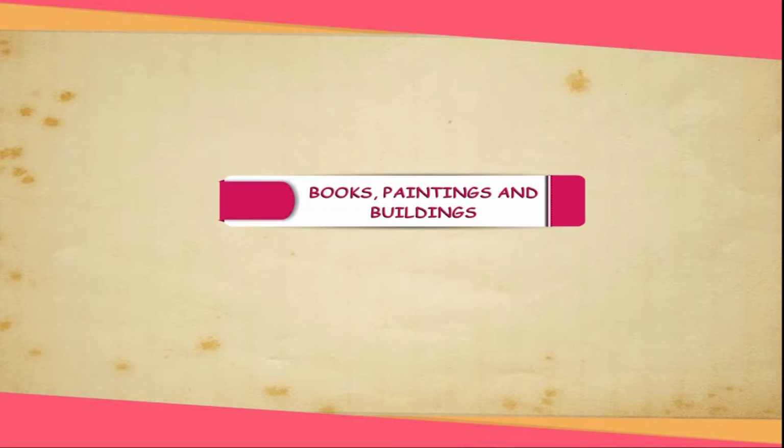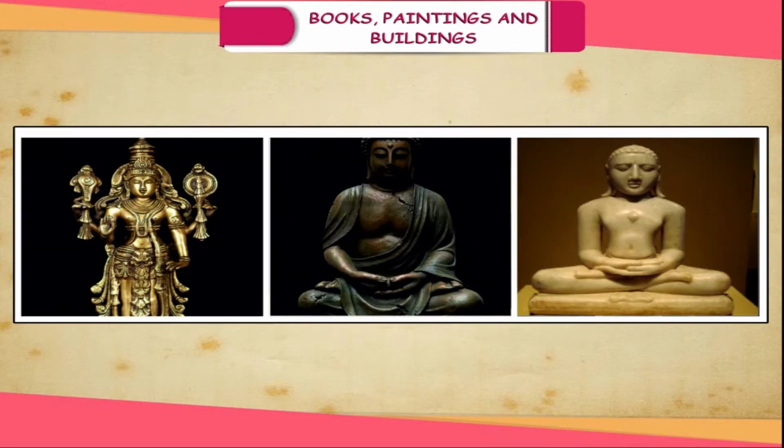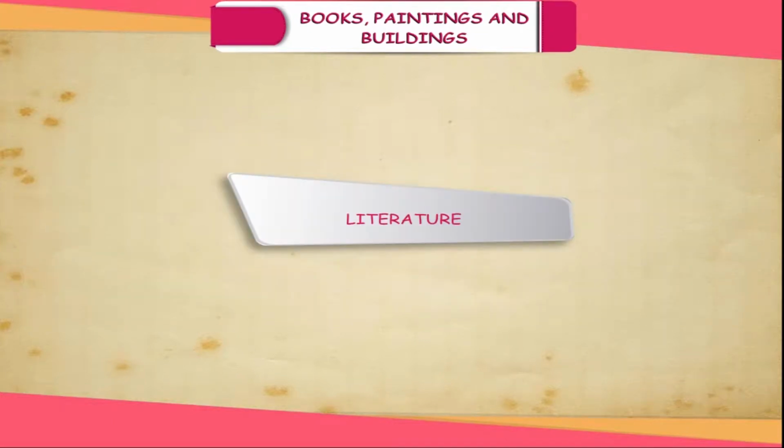Books, paintings, and buildings. Indian art, literature, and architecture of the ancient period were mainly centered on three religions, namely Hinduism, Buddhism, and Jainism. However, secular subjects like science, grammar, politics, medicine, music, and dance, etc. were not neglected. Literature. Sanskrit literature.